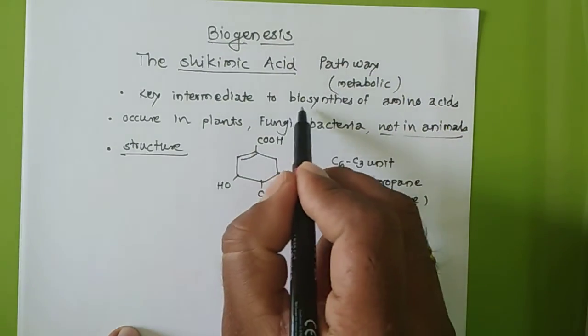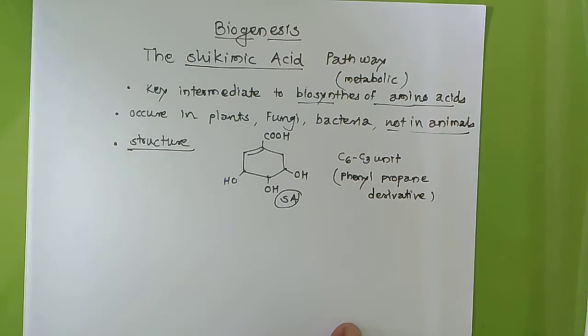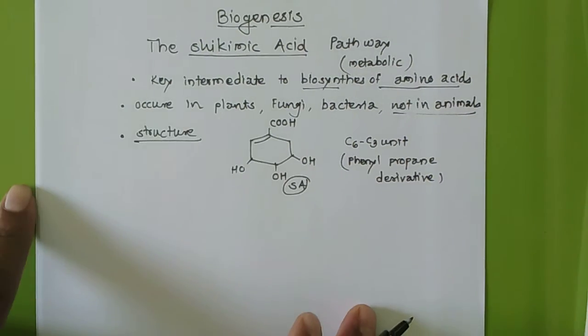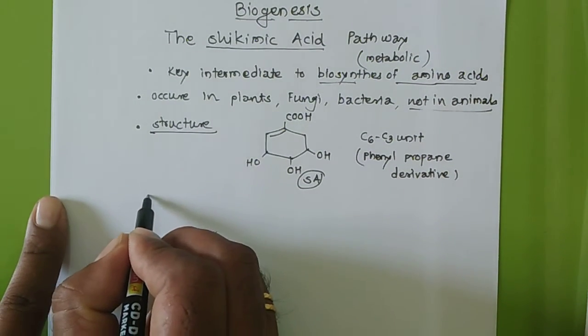And why is this shikimic acid pathway important? Because it prepares some biosynthesis of amino acids. Which amino acids will it form? All these amino acids are aromatic amino acids.